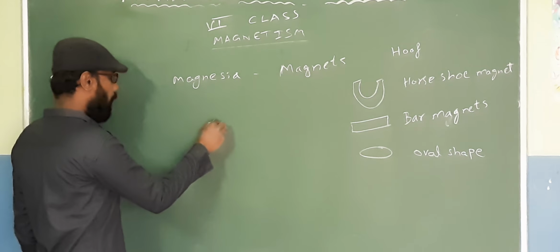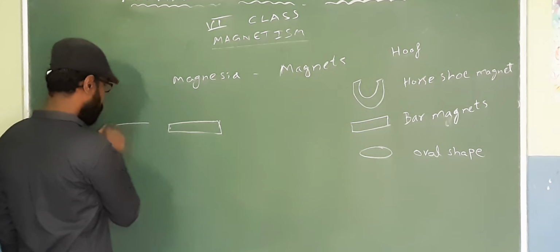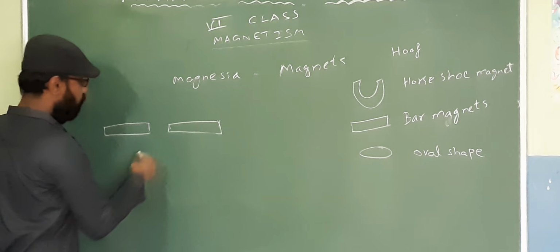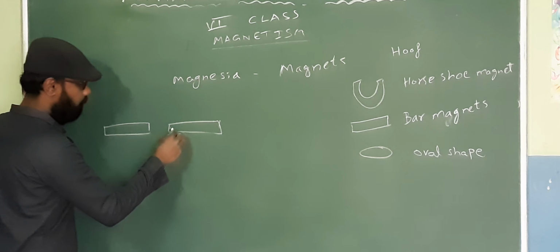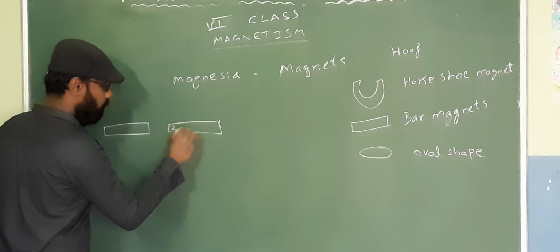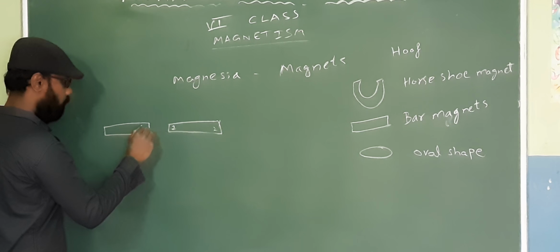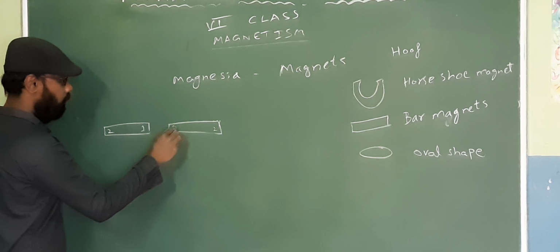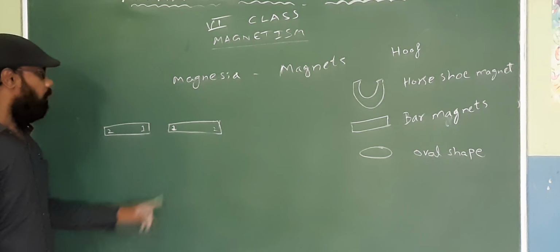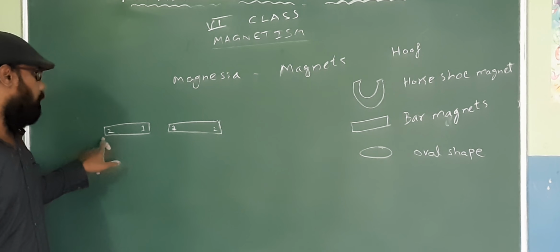And every magnet, let us say this is one side, this is the second. This is one end of the magnet, this is the second end. Same for this one, one end and second end.